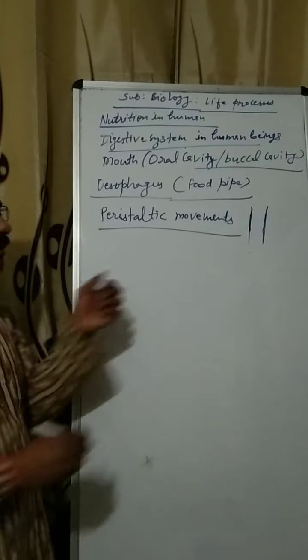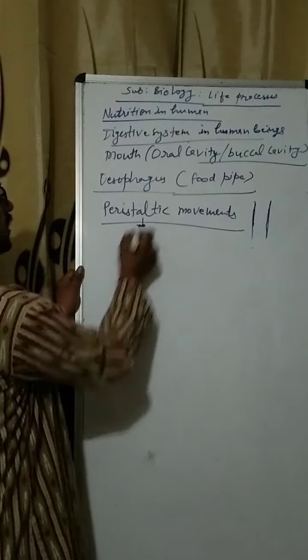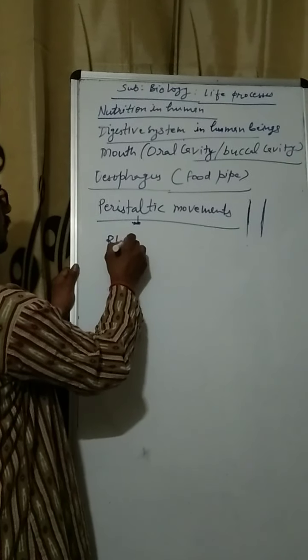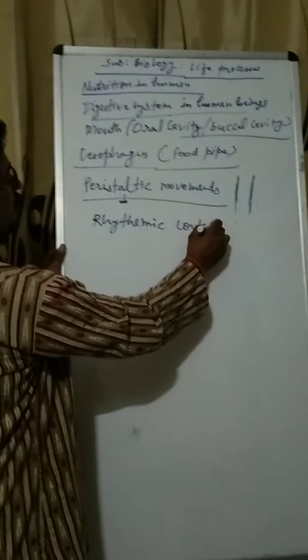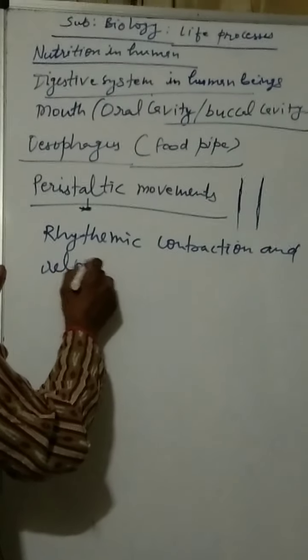Peristaltic movements are rhythmic contractions and relaxations.